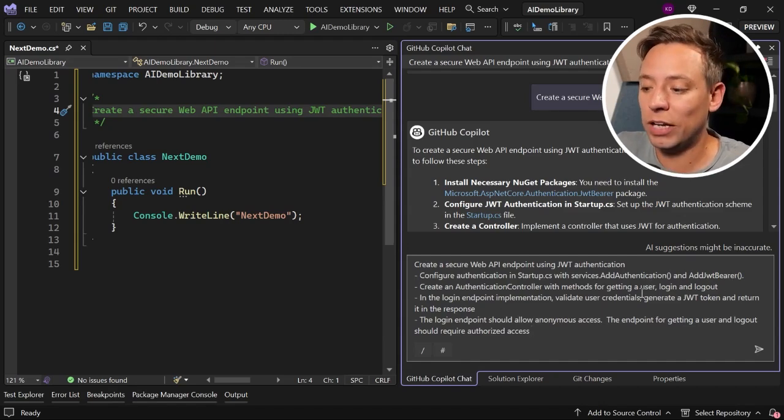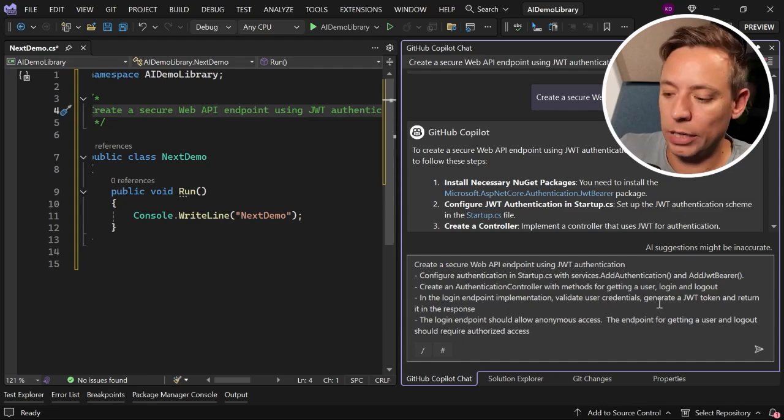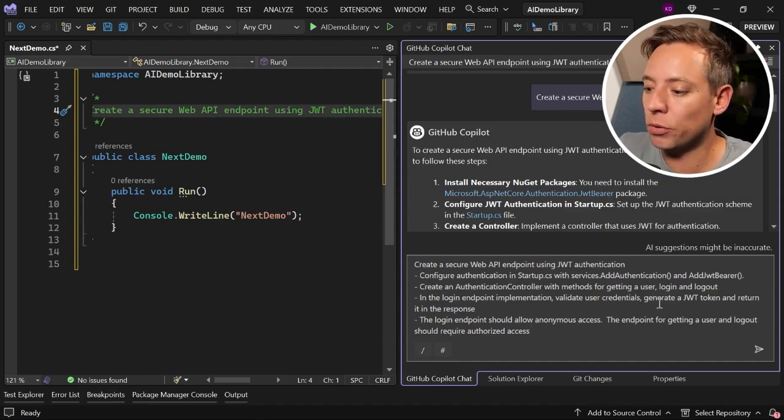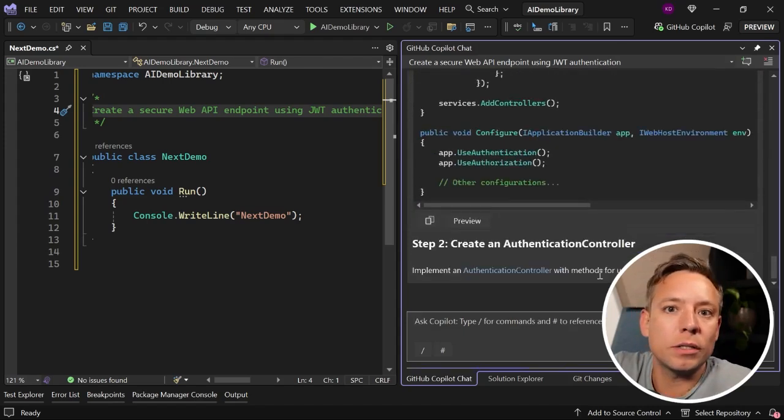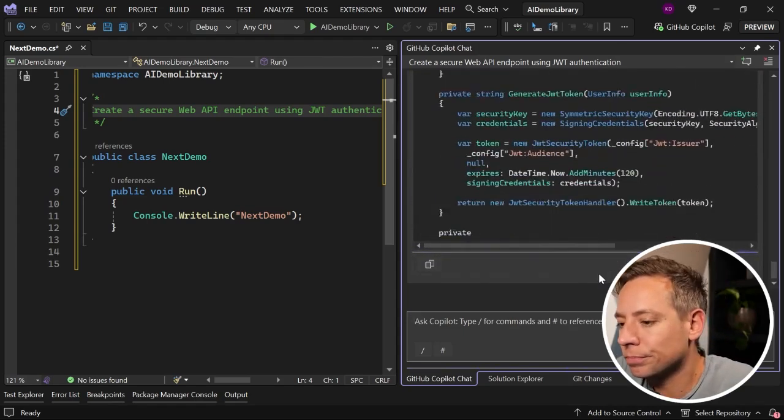I want to validate user credentials in the login endpoint implementation, generate a JWT token and return that in the response. And I also state that the login endpoint should allow anonymous access. The endpoint for getting a user and logging out should require authorization. Let's give that a try. This is typically how you'd write it in a user story, right?